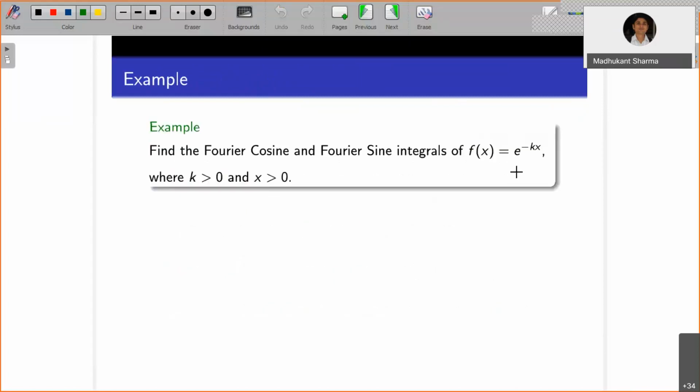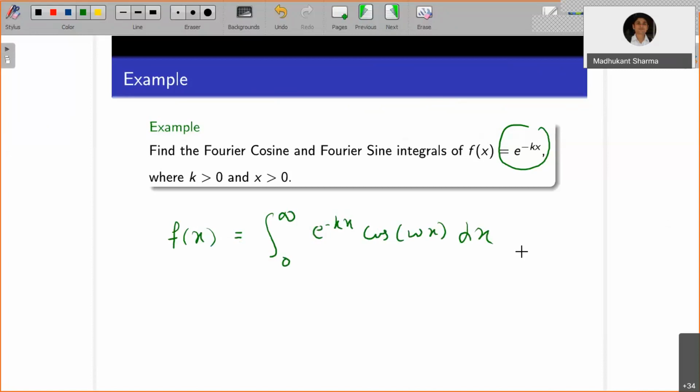You have f of x equals e to the power minus kx, which is a very nice function: it is continuous, it is differentiable. Now what we want is its Fourier cosine integral representation. Suppose we have f of x equals the integration from 0 to infinity of e to the power minus kx times cos of wx dx.